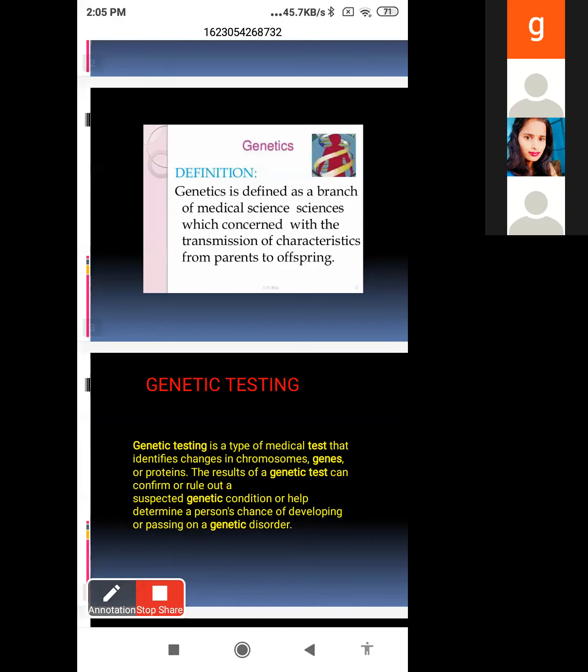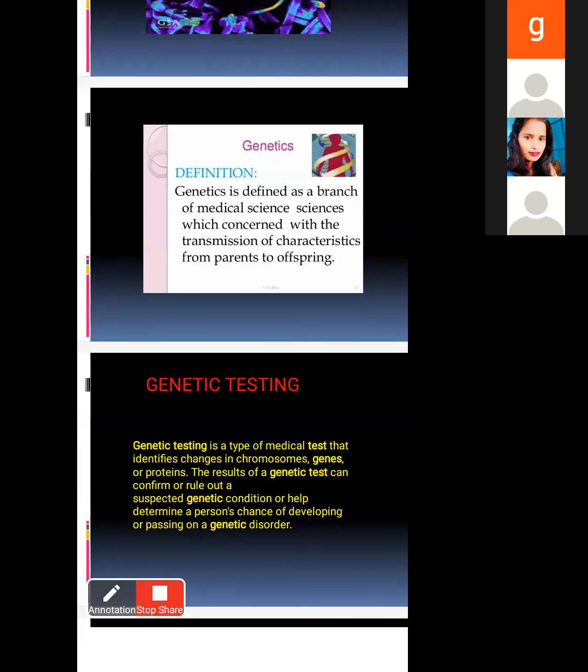Okay. Today's subject is genetics. Genetics is the third unit. Now, the definition of genetics. Genetics means genes. Why are we discussing genetics? Sometimes the parents have abnormal genes, and those genes grow into the particular body.